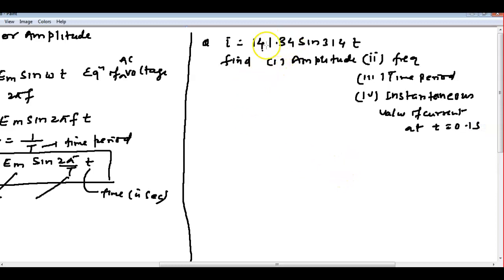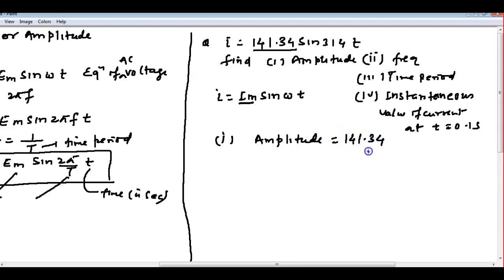So we will compare this equation to the equation of current in the AC circuit, Im sine of omega t. The peak current, the max amplitude, this one is the amplitude, right? So amplitude is equal to 141.34. Second is the frequency.